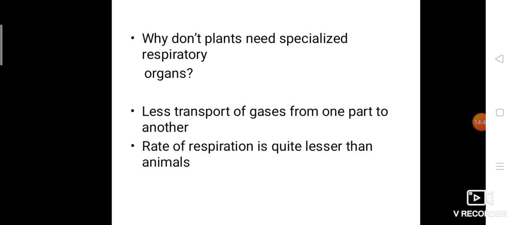And one more thing, the rate of respiration is quite lesser than in animals. If we take the respiration rate, the speed, it is somewhat lesser in plants than animals, for the same reason, because gaseous exchange by themselves they can do. So the rate of respiration is also quite lesser.